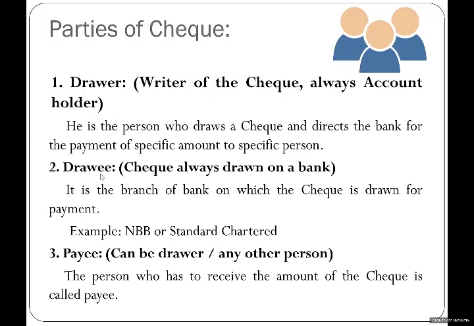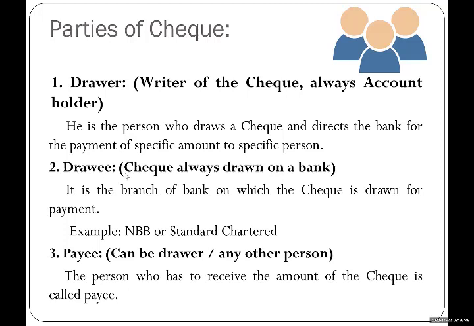And the second is drawee. A check is always drawn on a bank. So the second party is the drawee, and over here double E, as we already discussed in chapter number 7, I told you the word with double E is mostly used with the bank. It is the branch of a bank, that specific branch to whom the account holder is giving an order.